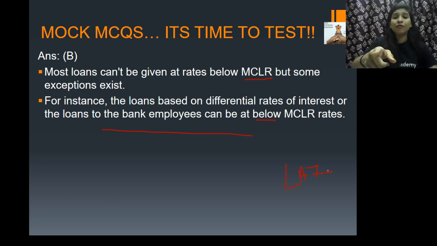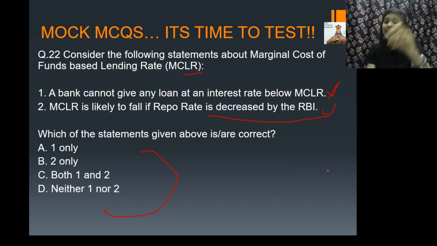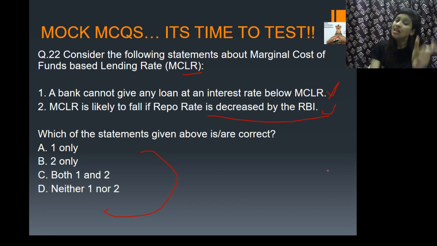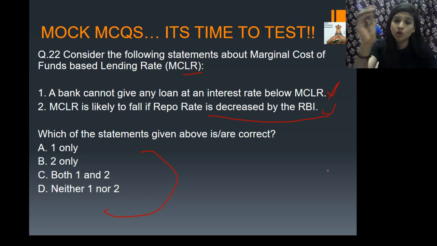So I hope with the MCLR it is very clear. Another piece of information, please guys: sometimes you can get a question based on MCLR like this also. Actually the base rate system was replaced by MCLR. Sometimes you can even get a statement based on that also. That is why I said that. In the year 2016 only they did it. So please keep that in mind. Please note that point also.